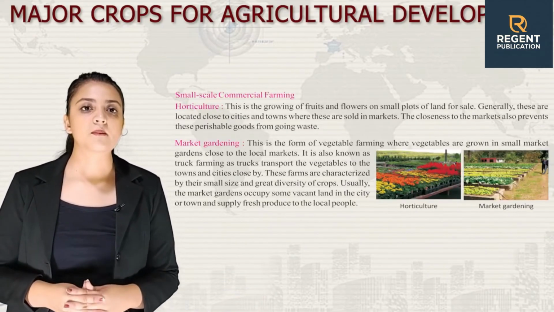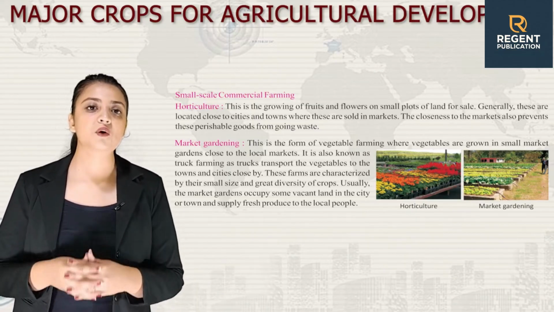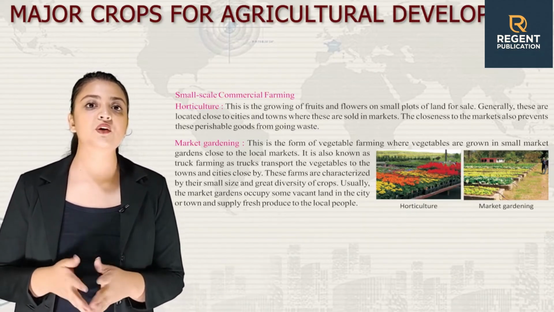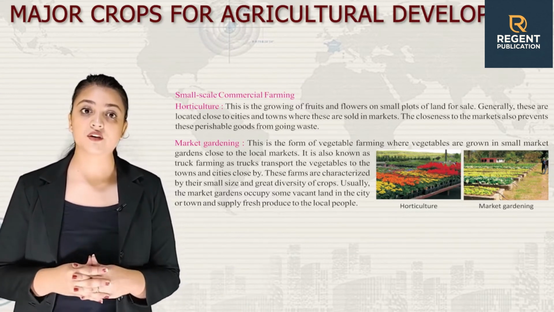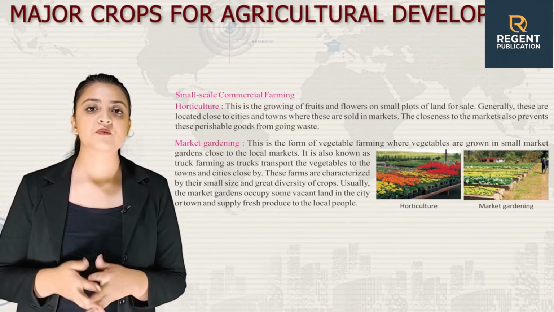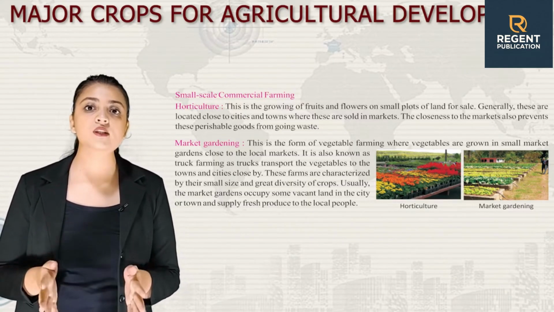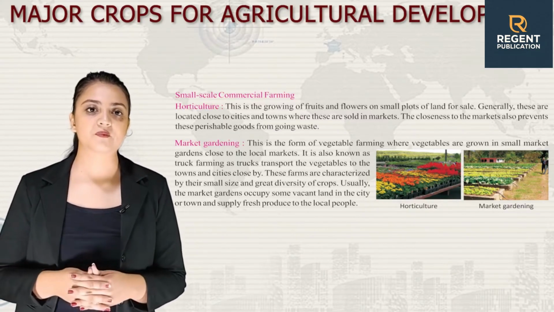Now, let's talk about small-scale commercial farming. First, we have horticulture. This is the growing of fruits and flowers on small plots of land for sale. Generally, these are located close to cities and towns where these are sold in markets. The closeness to the markets also prevents these perishable goods from going waste.